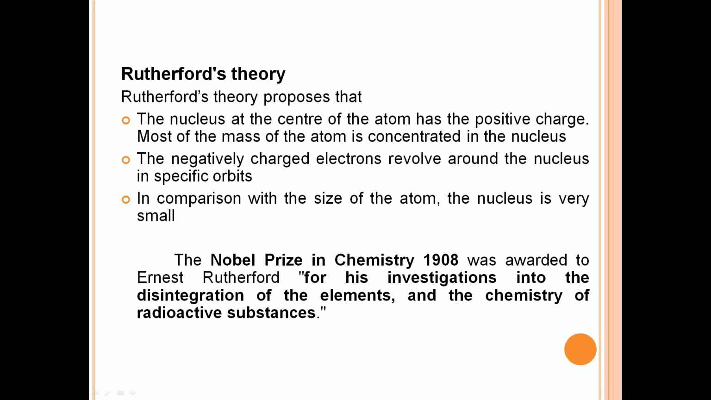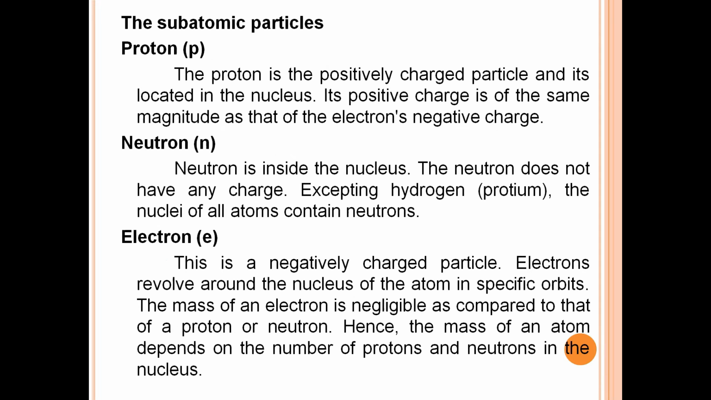The Nobel Prize in Chemistry 1908 was awarded to Ernest Rutherford for his investigations into the disintegration of elements and the chemistry of radioactive substances.